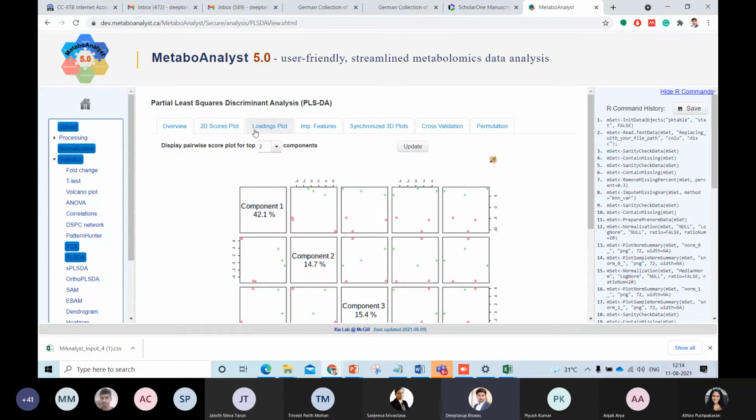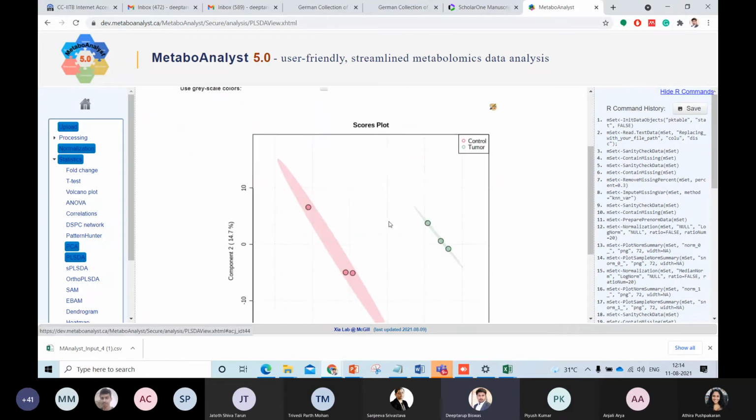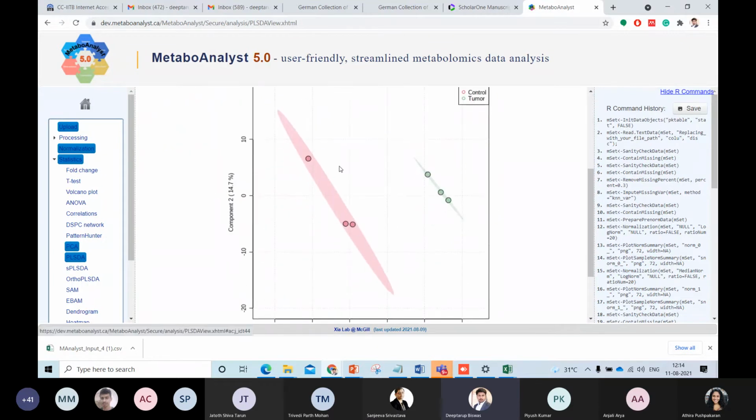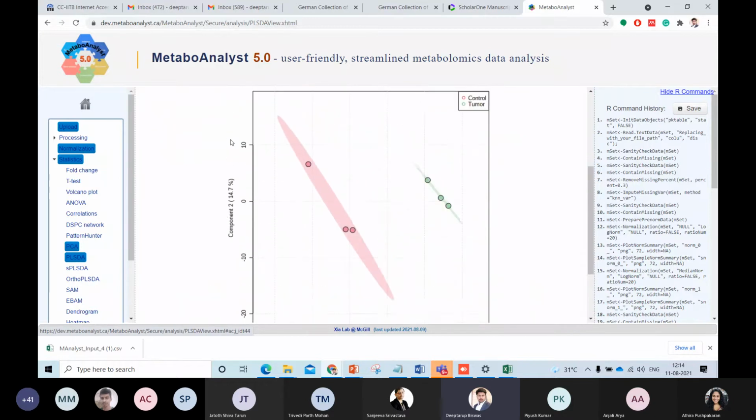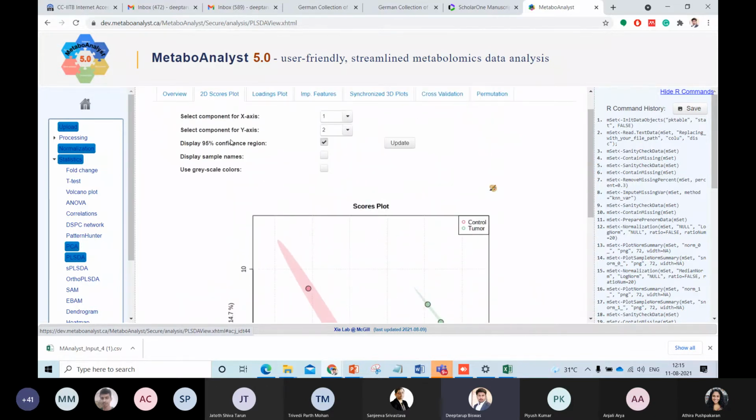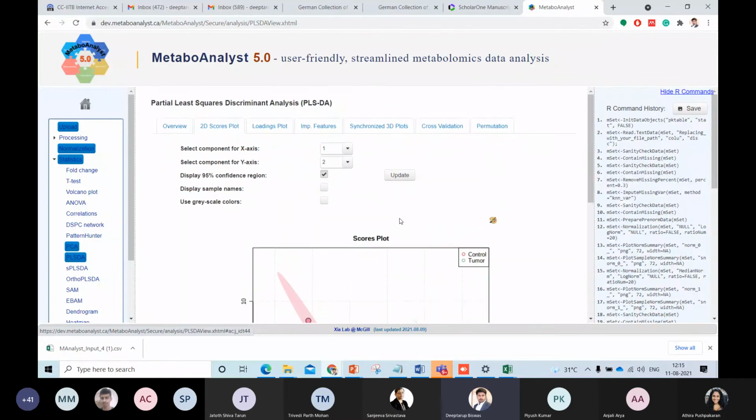Now if we see over here, we will also see the same thing, that there are 2 groups, but over here the variation we are seeing for component 1 and component 2 is completely based on the classes that we have assigned, because it's a supervised classification. And this particular PLSDA also helps you to understand the important features.